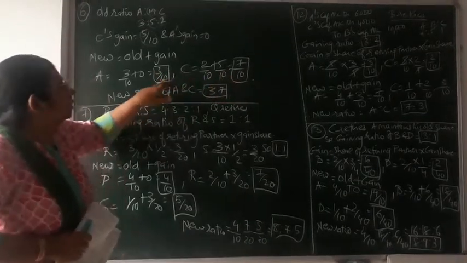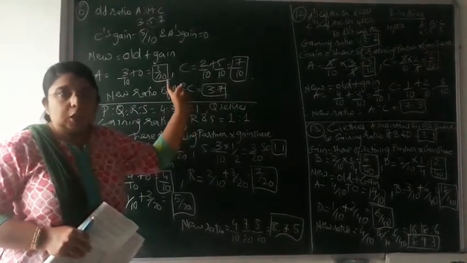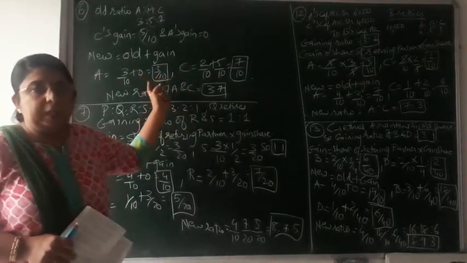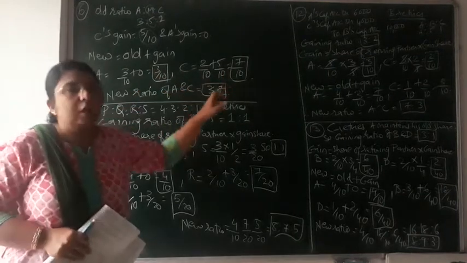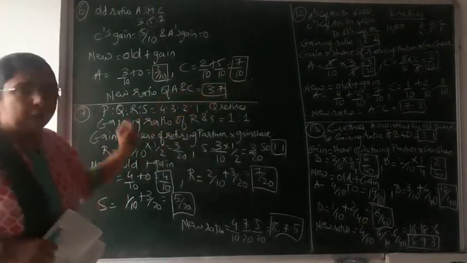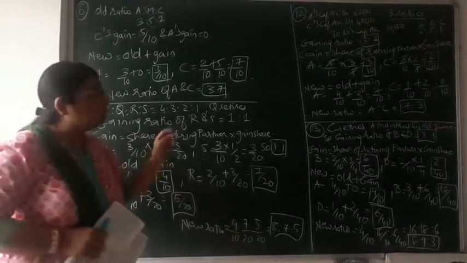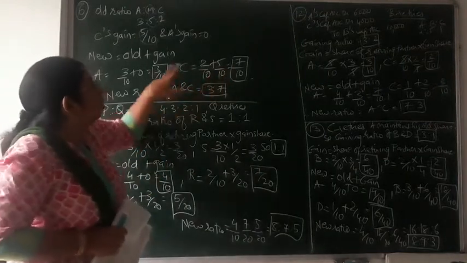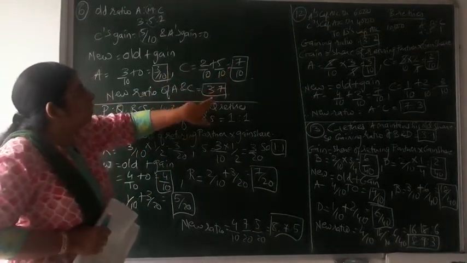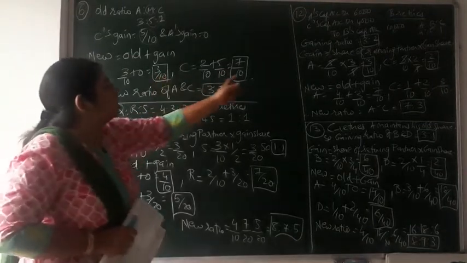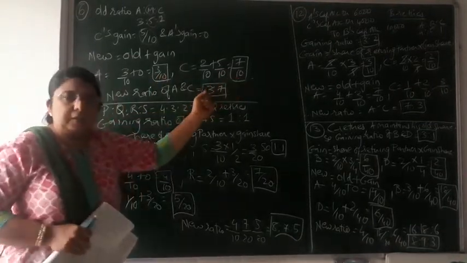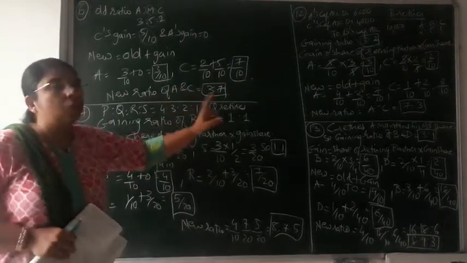You can see the denominators of both are equal, so no need to make the denominators equal over here. Directly you can write the ratio, that is 3:7. Even if you want to find out whether the answer is correct or not, 3 plus 7 is equal to 10. Always the total of the ratio will come in the denominator, and over here you can see 10 is coming in the denominator. So our answer is correct. The new ratio is 3:7.